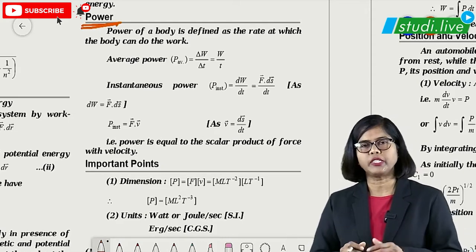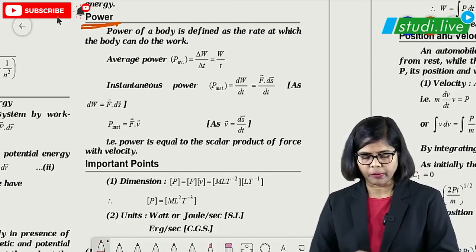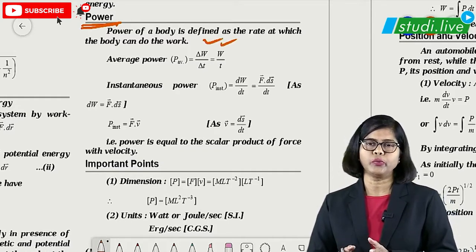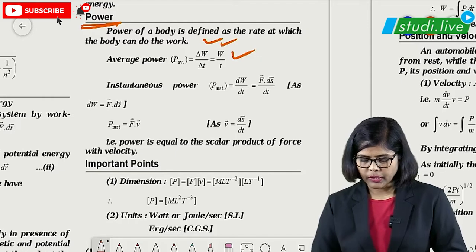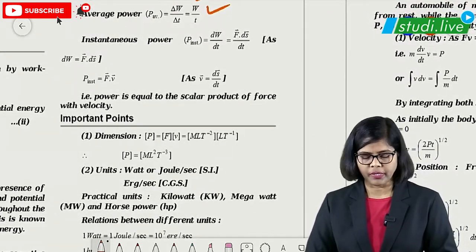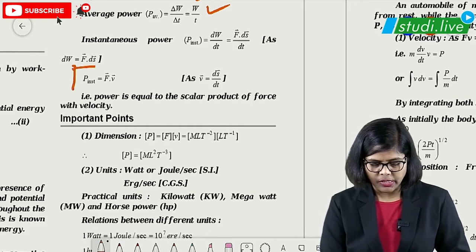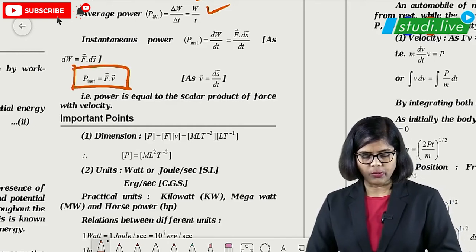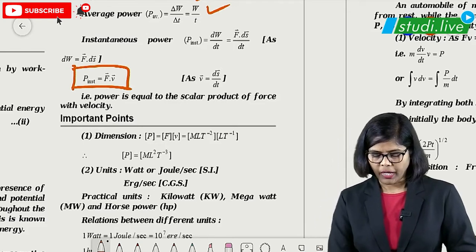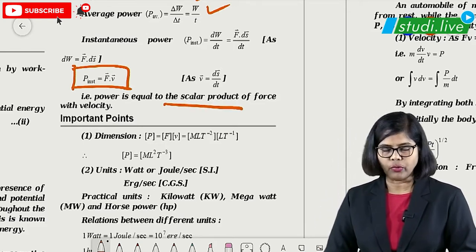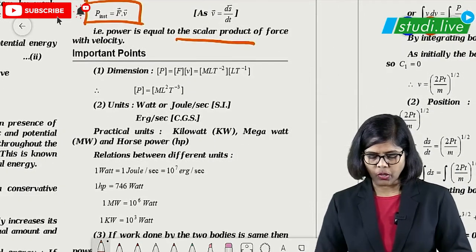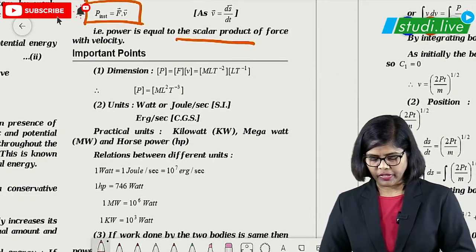Next concept is about power. We have completed work and energy, and now this is the power part. Power is nothing but the rate at which a body does work, that is work upon time, and work, of course, we know is F s, force into displacement. So substituting everything, the instantaneous power is F into v, force into velocity. Power is a scalar product of force and velocity. Remember this. Scalar product means cos theta will be a factor in it.